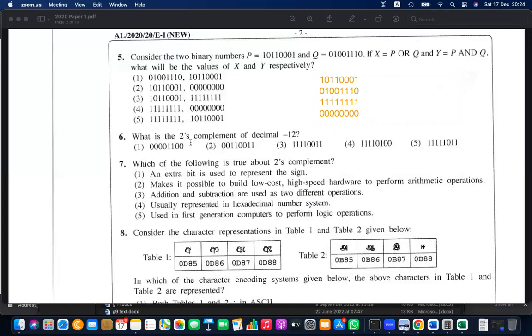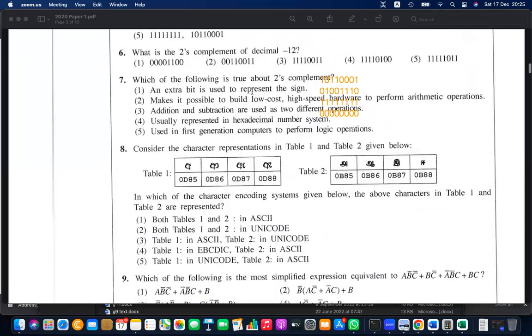Next, what is the 2's complement of decimal number minus 12? Write 12 the normal way. I hope you can remember 2's complement; if not, let me remind quickly. First, write 12. 12 is 1100 in binary. They're asking with 8 bits, so positive 12 is 0 0 0 0 1 1 0 0. This is plus 12, but they're asking minus 12. When they're asking a minus number, you need to invert. Inverting gives 1 1 1 1 0 0 1 1.